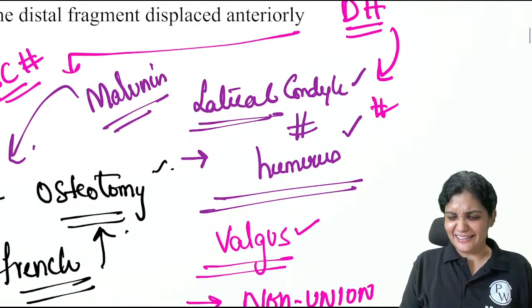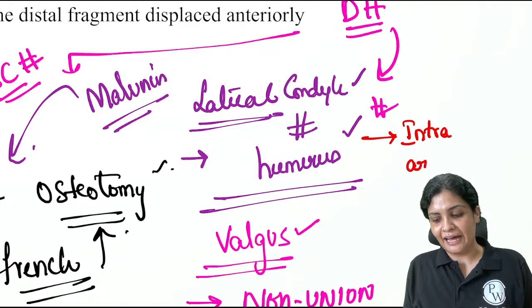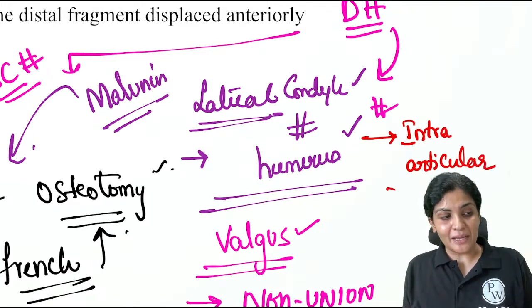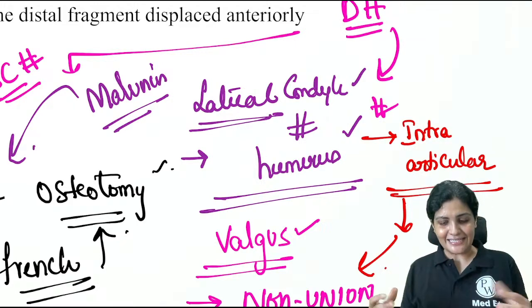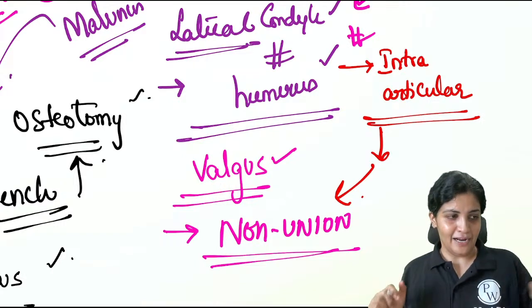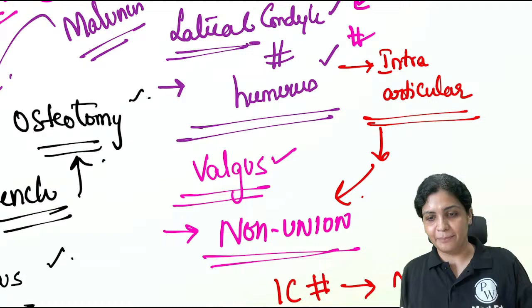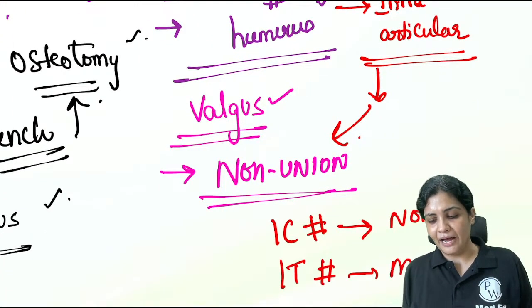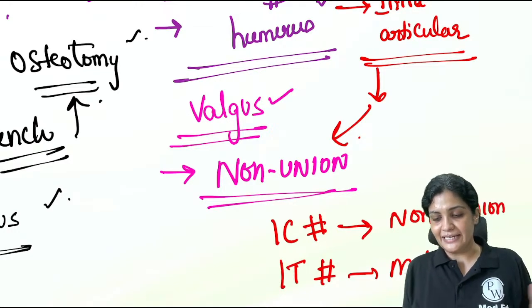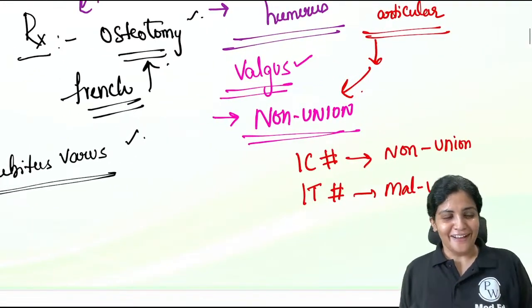Easy, it is easy. The thing is, the lateral condylar fracture is an intra-articular fracture. So whenever something is intra-articular, the most common complication is non-union. Understood? So whenever you see a lateral condylar fracture, it is an example of non-union, and whenever you see a supracondylar fracture, it is an example of malunion. Whenever there is a joint fracture, something into the articular area, it is intra-articular, and the other is non intra-articular.